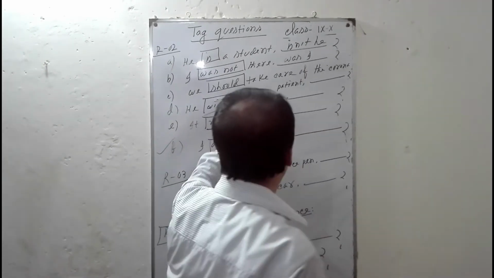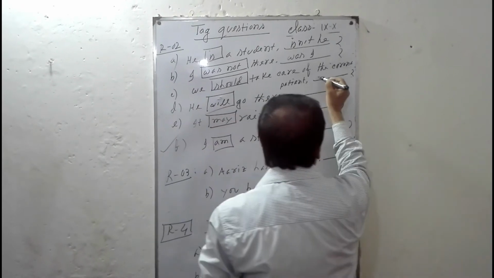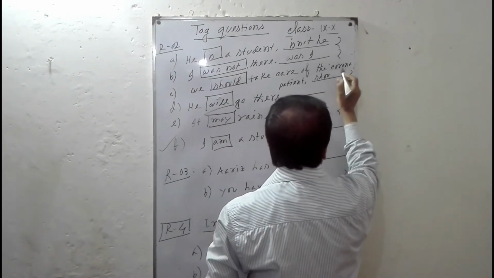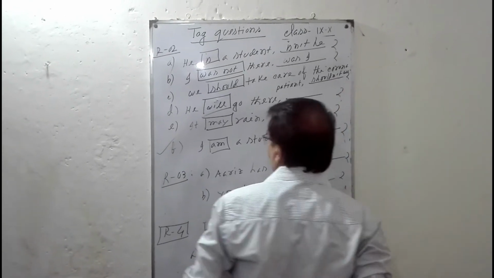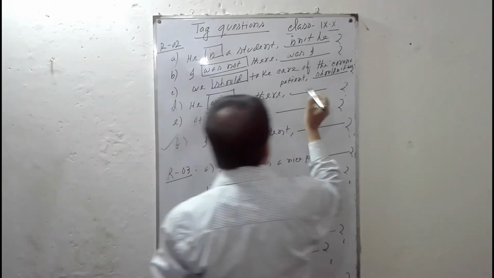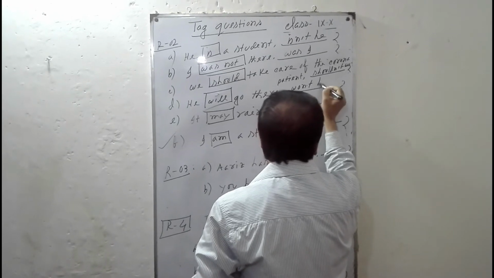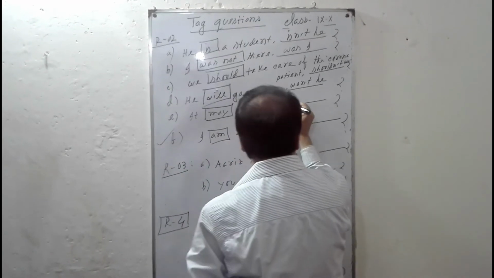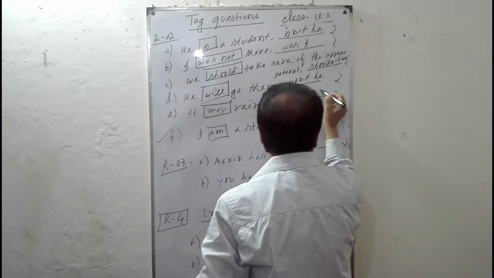We should take care of the corona patient. It's a modal verb. So, shouldn't we? He will go there. Modal also. Won't he? It may rain, mayn't it?